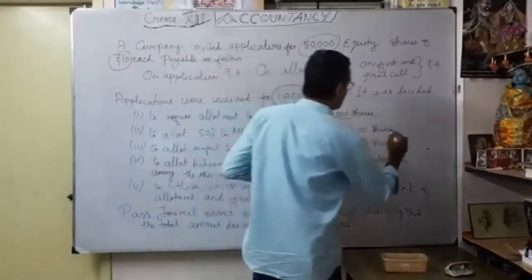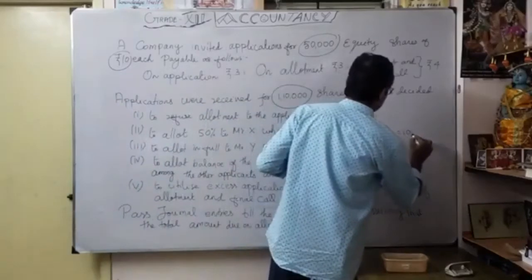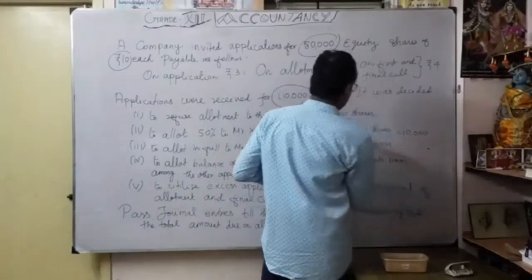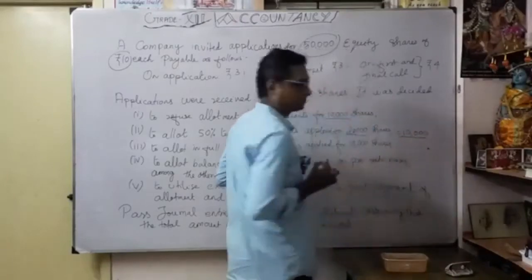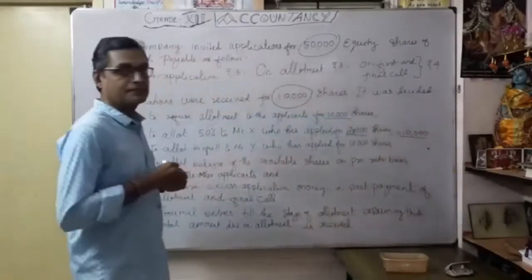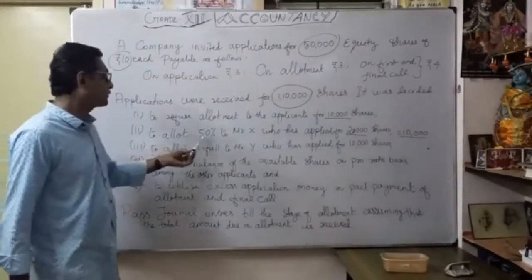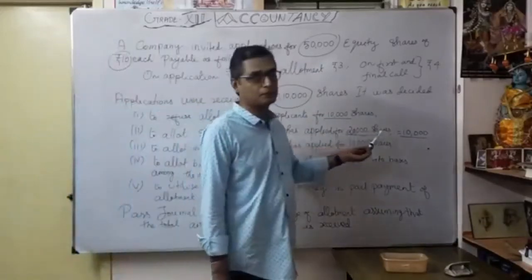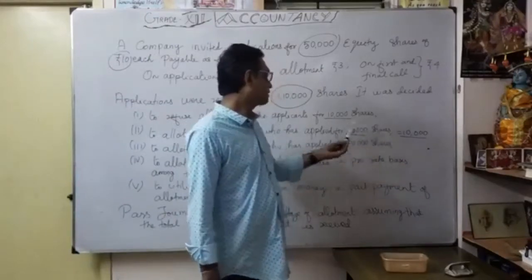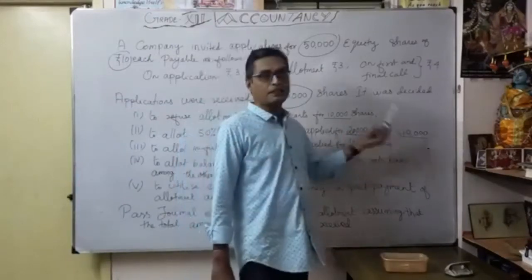What is 50%? Naturally, 10,000 shares are allotted. Applied is 20,000, so allotted is 10,000.